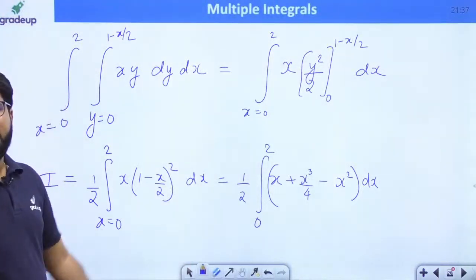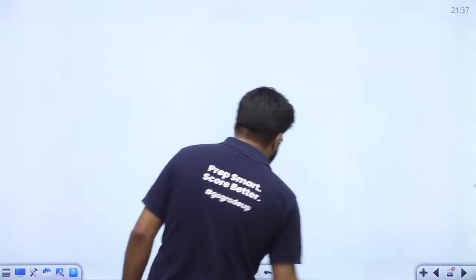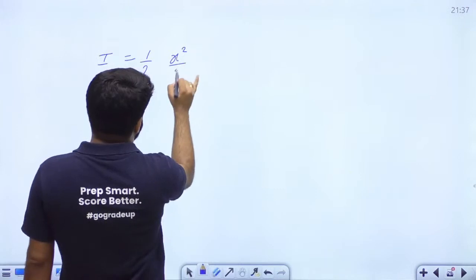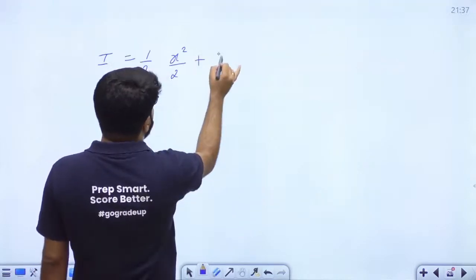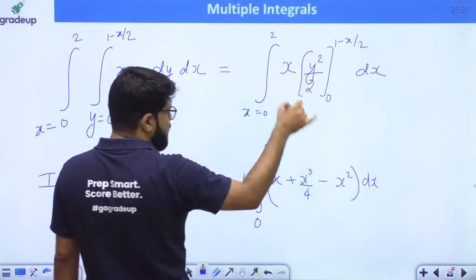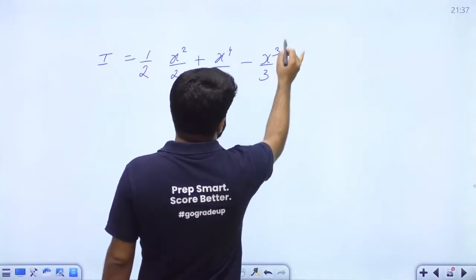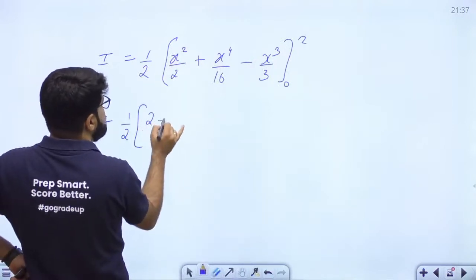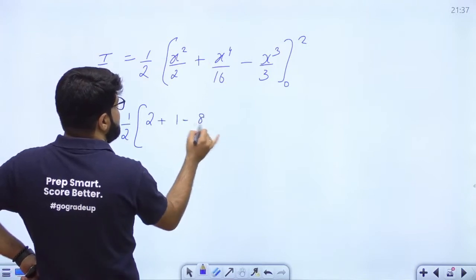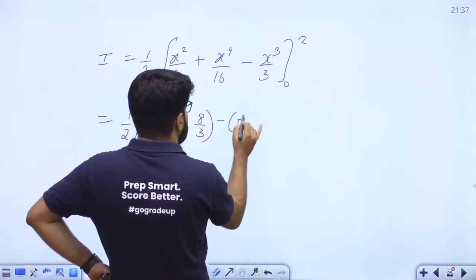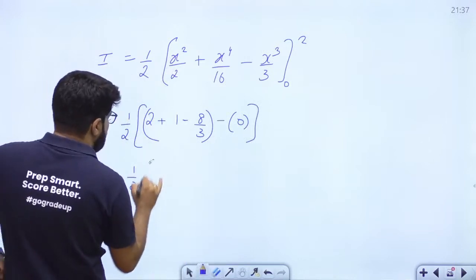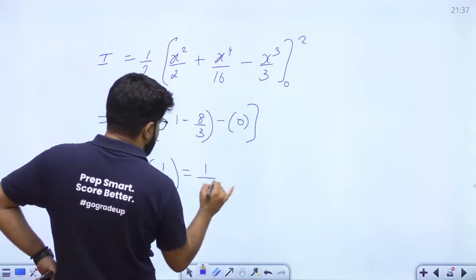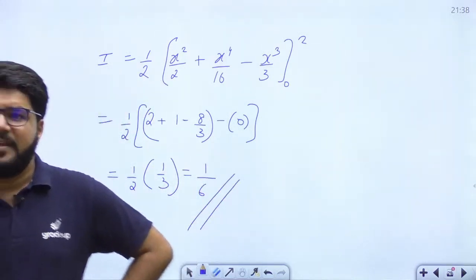Now it's a simple integration with respect to x. Let us solve this. This integral will be equal to half, the integral of x is x square by 2, plus x power 4 by 16 in the denominator, minus the integral of x square, which is x cube by 3, lower limit 0, upper limit 2. Then this is equal to half, 2 square by 2 is 2, 2 power 4 by 16 is 1, minus 8 by 3. Lower limit is just 0. So it is half of 3 minus 8 by 3, which is 9 by 3 minus 8 by 3, that is 1 by 3. 1 by 2 into 1 by 3, the final answer is 1 by 6, guys.